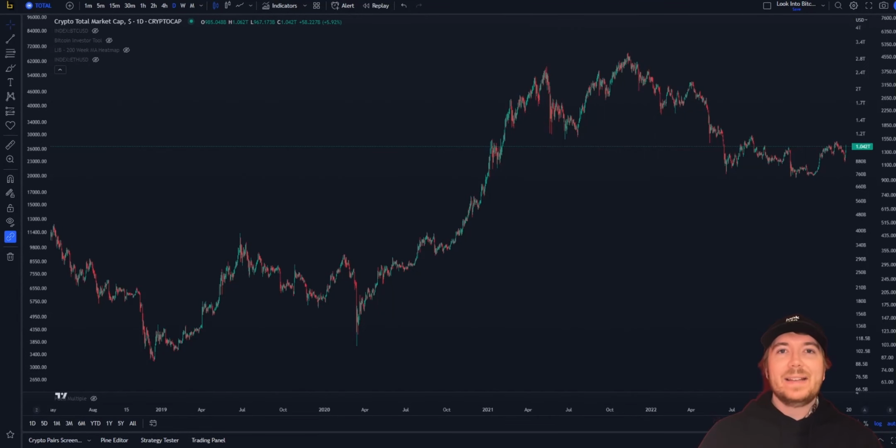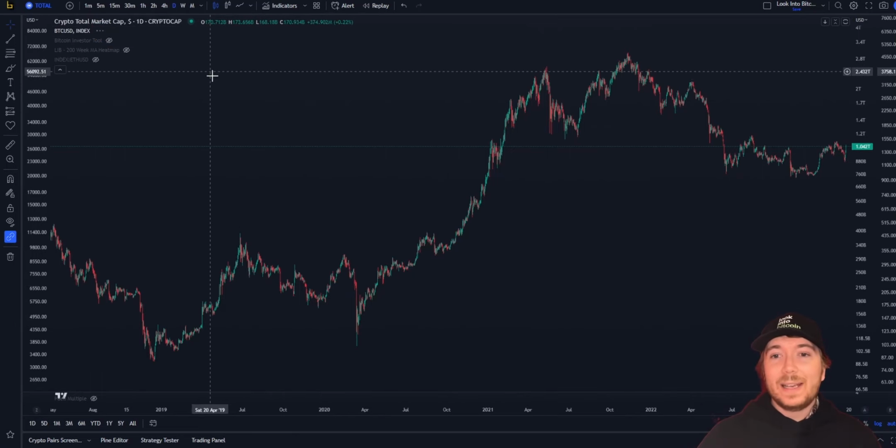So if we just go here to TradingView, what we can actually do is look at the total crypto market cap and map that out and see the price action that's occurring for the entire crypto industry rather than just Bitcoin or any other specific altcoins. And as you can see here, if you're familiar with the Bitcoin chart at all, you can probably see a little bit of a correlation between the total crypto market cap, which is just the performance of all cryptocurrencies aggregated together, and Bitcoin as a whole.